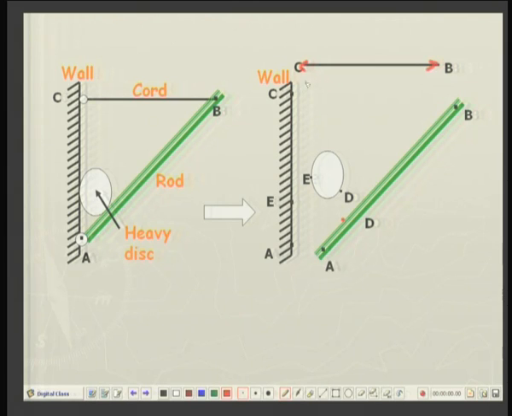So, there will be equal and opposite forces on the wall as well as on the rod. Similarly, here is a pin joint at A. At this point, there can be a horizontal force and a vertical force. But on the rod, there will be equal and opposite forces. This force is towards right and this force is towards left. This force on the wall is upward, on the rod it will be downward.